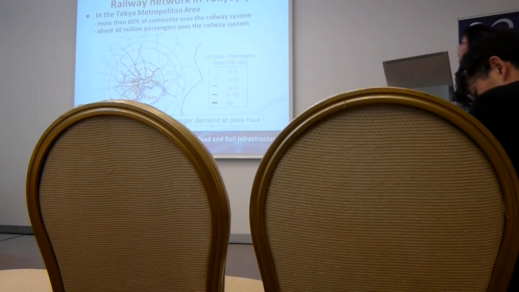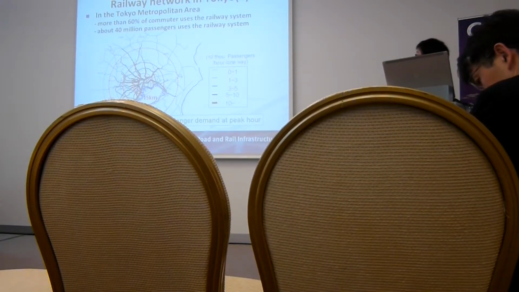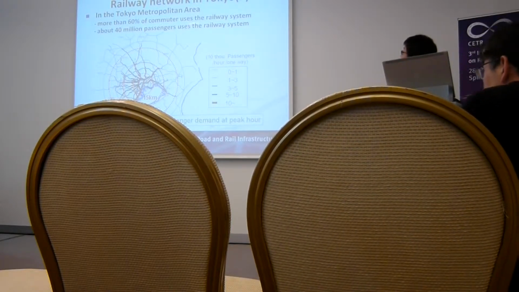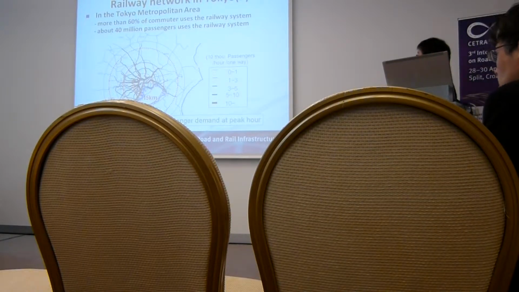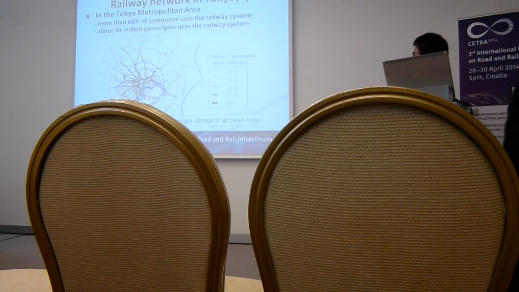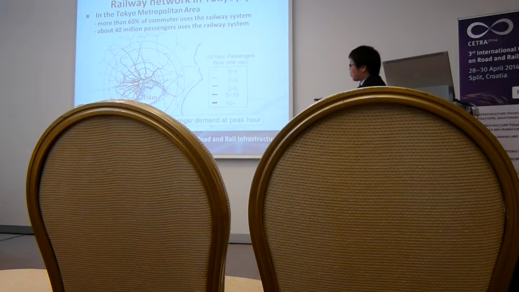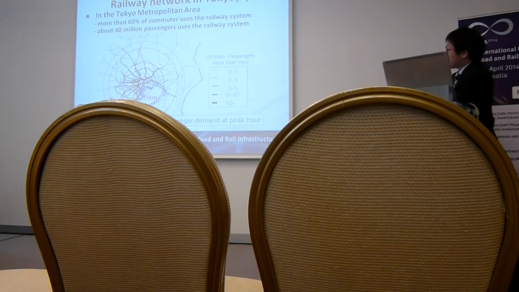Next, in the Tokyo metropolitan area, more than 60% of commuters use the railway system. About 40 million passengers use the railway system. This figure shows the passenger demand at peak hour. The white or black line shows passenger demand. You can see that many users use the railway network.